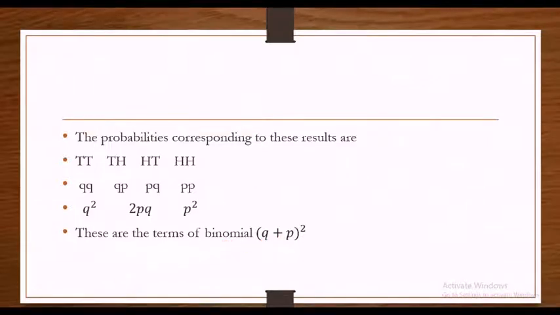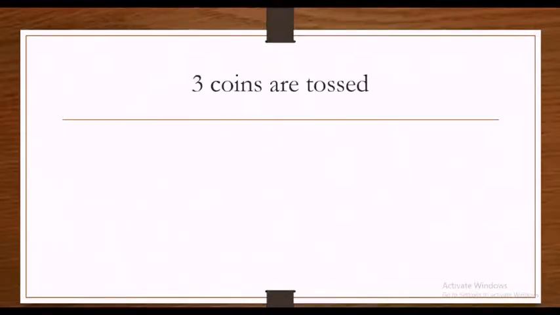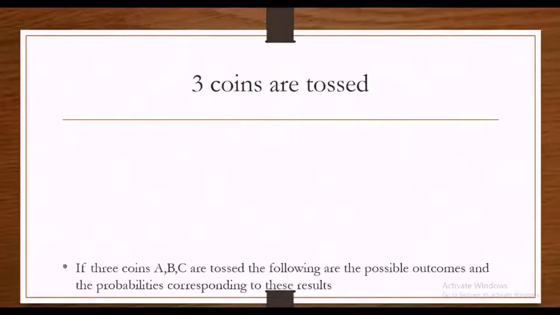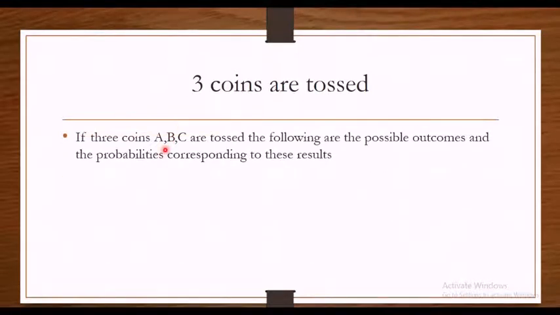Because (q + p) whole squared is, as I said, q² + 2pq + p², right? Similarly, when 3 coins are tossed or flipped, let the coins be A, B and C. If they are flipped, the following are the possible outcomes, and we will write the corresponding probabilities.